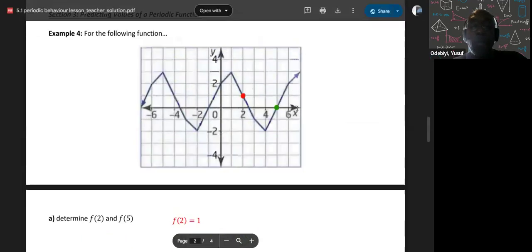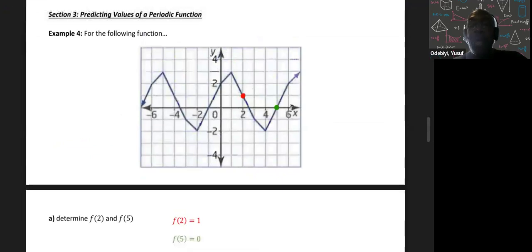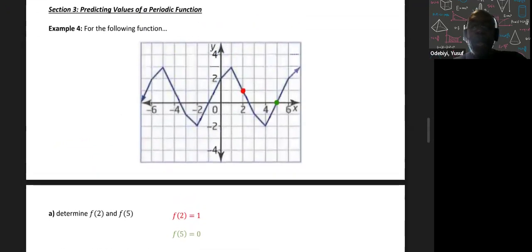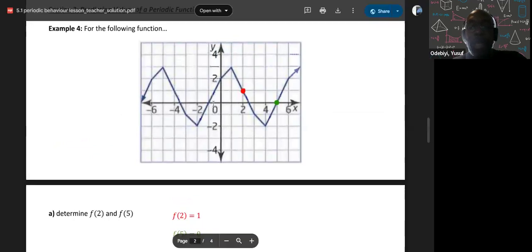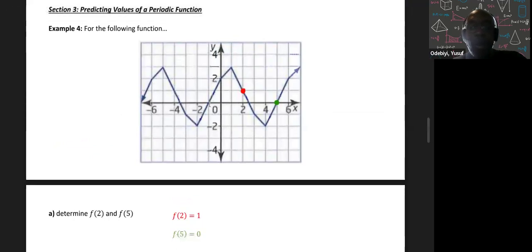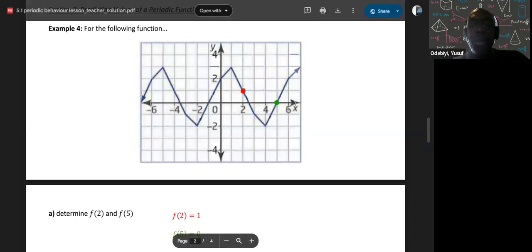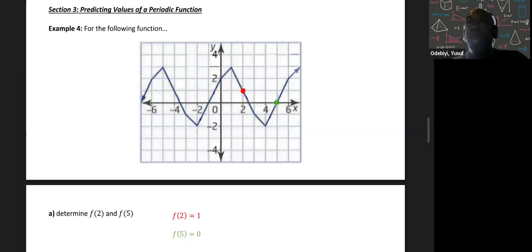Well, what you can do is predict what that would be. You need to know what the period is. If you know the period, when does this repeat? So the period is, I go from -1 to +5. It looks like my period is 6 units. So every 6 units, it repeats, right? So what I would do is, instead of looking for 8, what's y when x is 8?